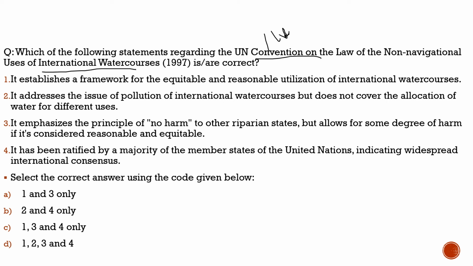I hope we have already discussed the Yarlung Sangpo Dam, what the issues with it can be, how China can use it against India, how China is the upper riparian state and how it can misuse it, how it can impact the Arunachal Pradesh region, how it can impact the people living in the lower riparian states, and also how a kind of water war can be started by China here. We have already understood that, but here let's try to understand this convention, which we will know through this question.